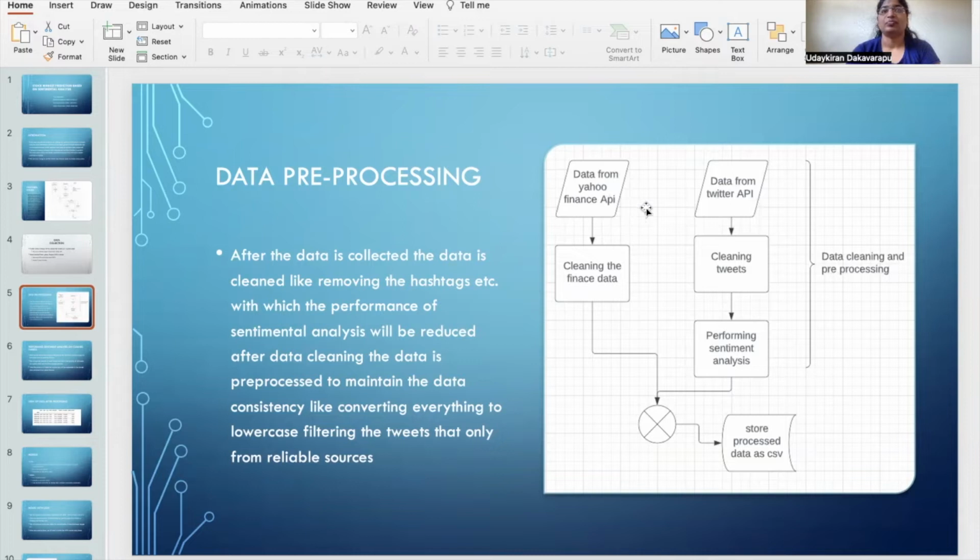For the data from Twitter, we will remove the hashtags, usernames, and unnecessary characters, etc., which would decrease the performance of sentimental analysis. The data collected from Yahoo Finance and the data from the sentimental analysis will be combined and stored as a CSV here.